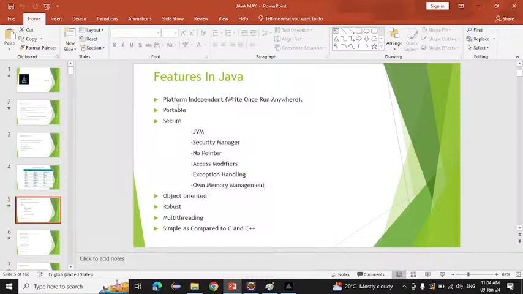Now we will move to another point, that is portable. So what is meant by portable? If I ask you, which is the portable thing you have now? Phone, right? Mobile phone is a portable thing. Laptop is a portable thing. It means we can move it from one place to another place. That is portable. So see here,